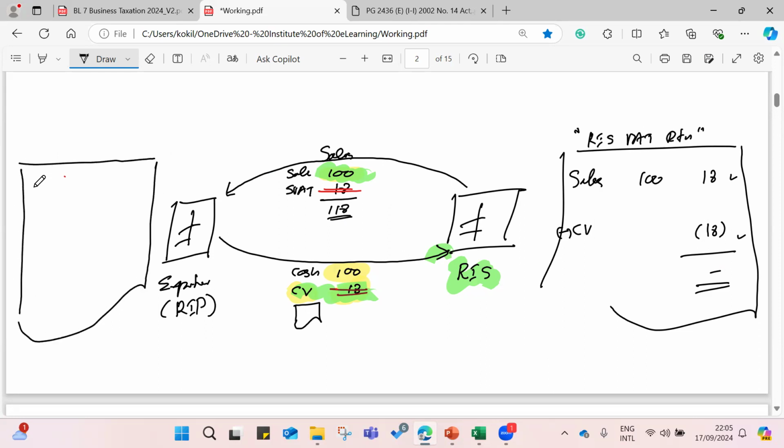Then RIP, let's say they are making sales, export, let's say 200, then the rate is 0, nothing. And then purchases under SVAT. Then SVAT, are they making any payment for purchase this 100?